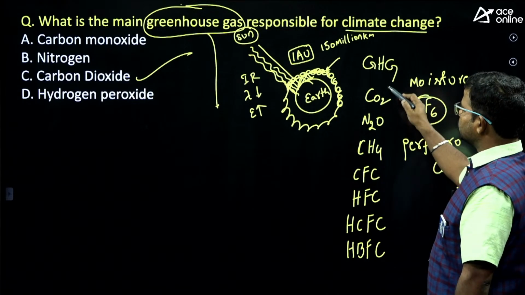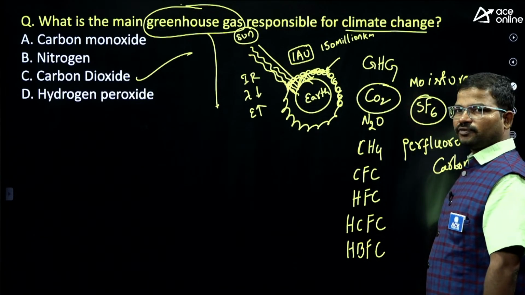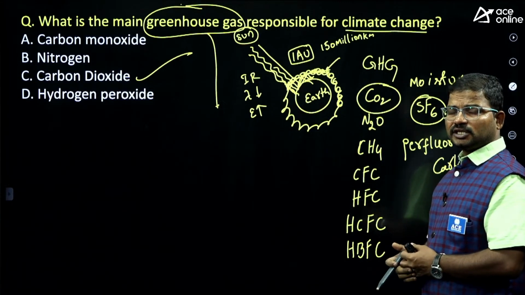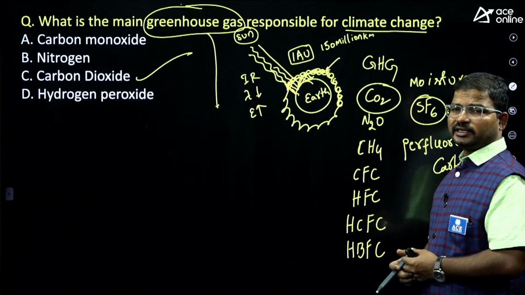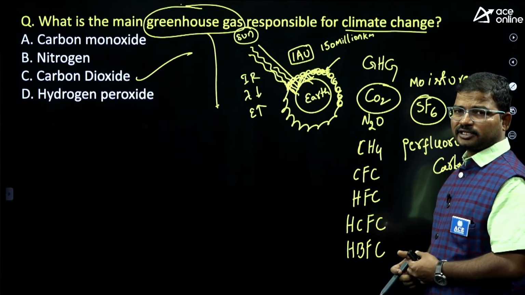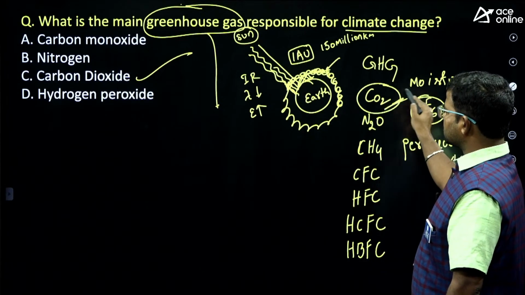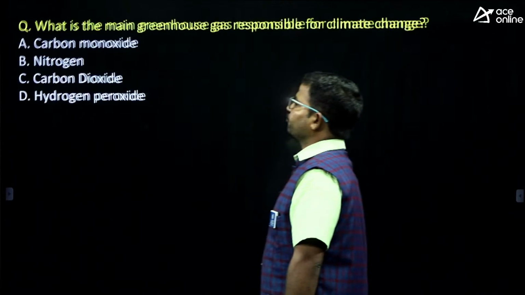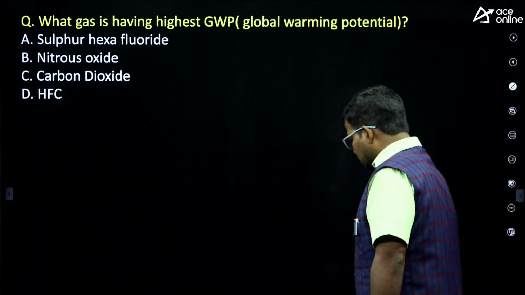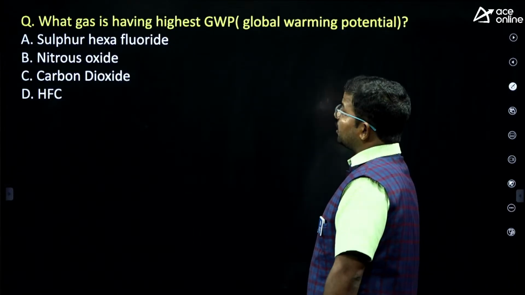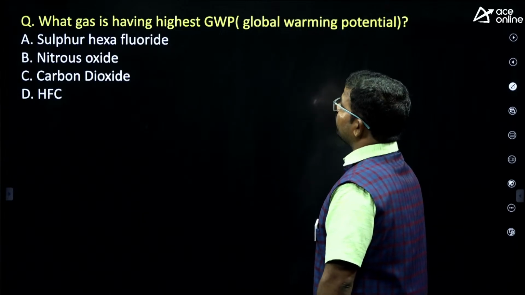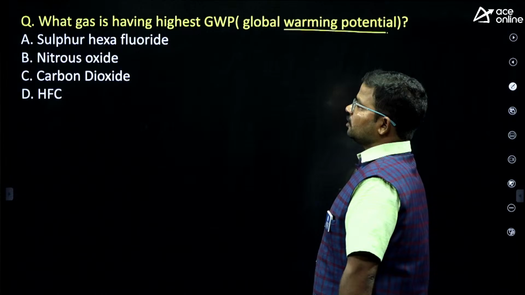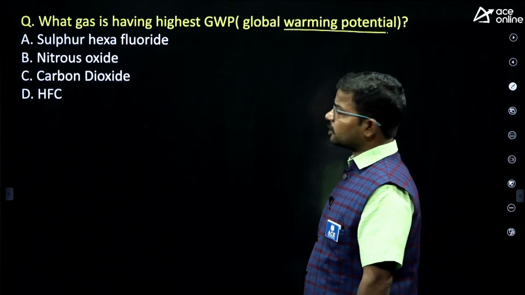So among them, which is the major responsible one? CO2. Why? The reason is that the major CO2 reserves are found in the atmospheric region. Because of that, this is considered the major responsible one. So here the answer is option C. Next question. What gas has the highest GWP, global warming potential? Which gas has the highest global warming potential?